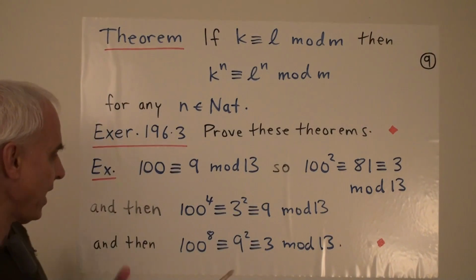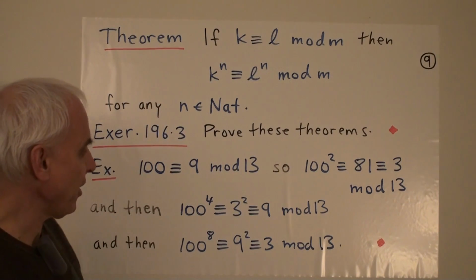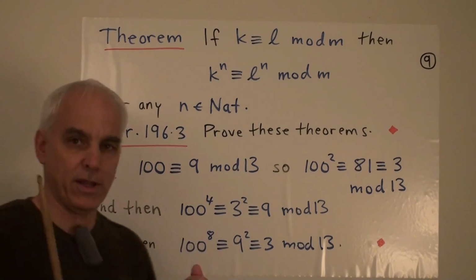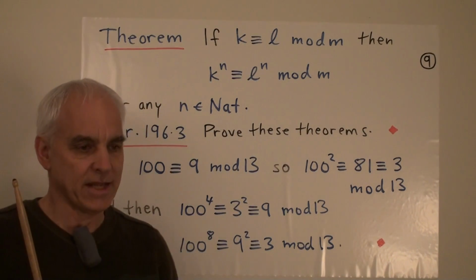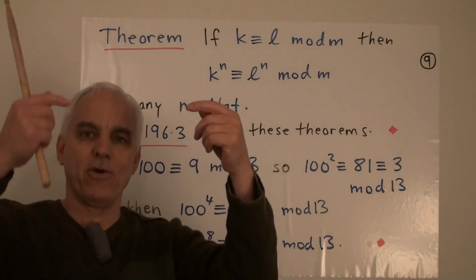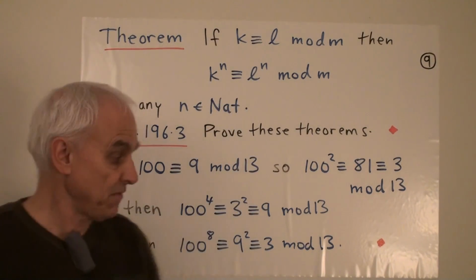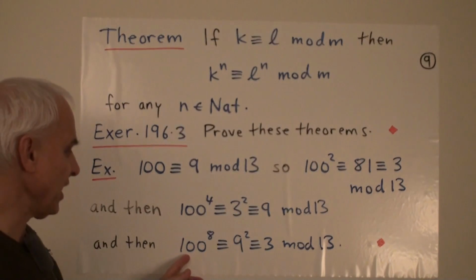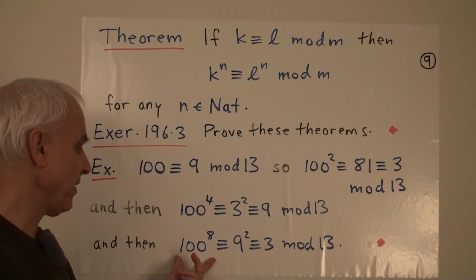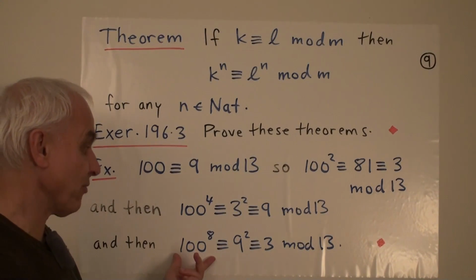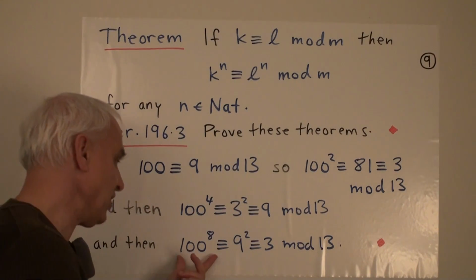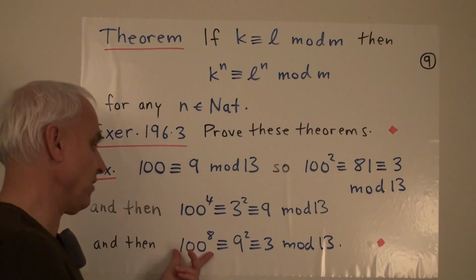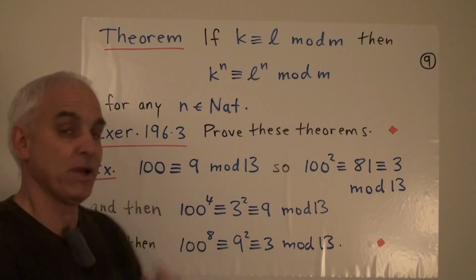So you can see that by using these theorems, we can very quickly prove things that otherwise would require quite a few steps to get to. This is a very efficient way of deducing the remainder of this relatively high power of 100 mod 13. When you divide 100 to the 8th by 13, the remainder is 3.